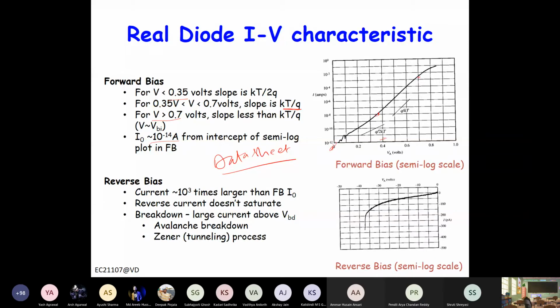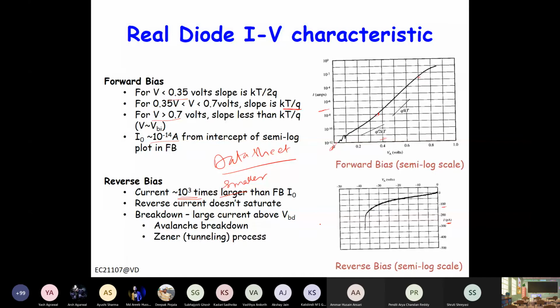Now in reverse bias, it is order of magnitude different. You see here, the magnitude is a few hundred picoampere, and forward starts with microampere. So there is a difference of 10⁻³ magnitude. So reverse bias current is 10⁻³ times smaller. It should not be larger, it should be smaller than forward bias. And it does not saturate, of course, it increases with the voltage. And there is a breakdown.